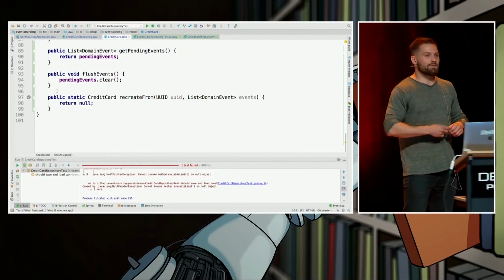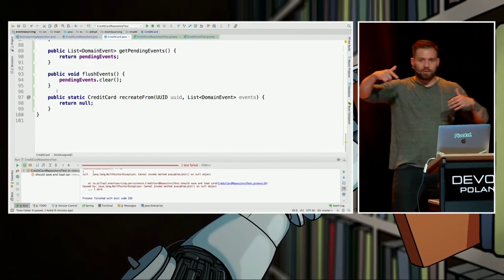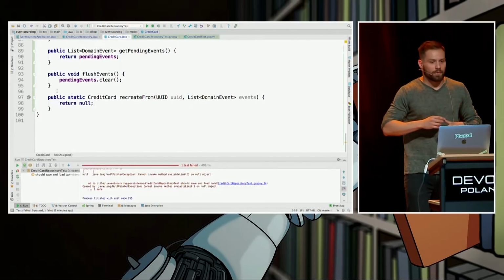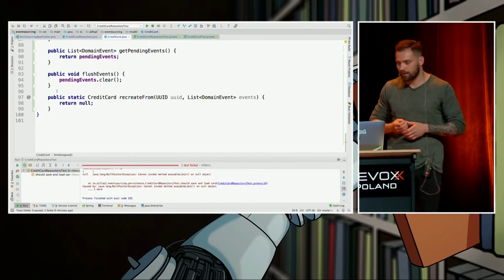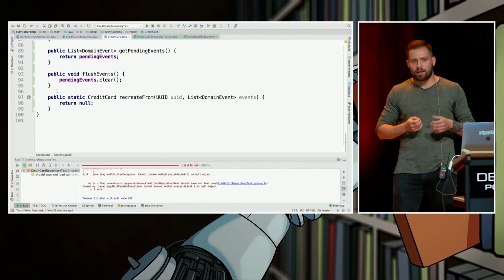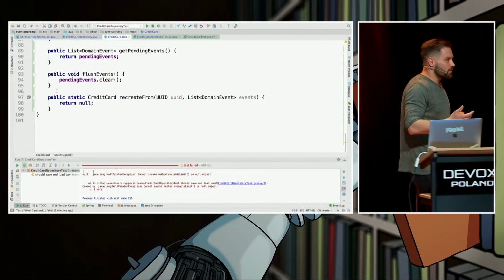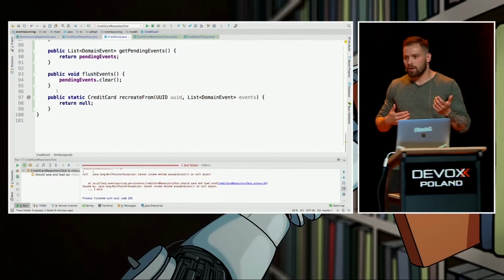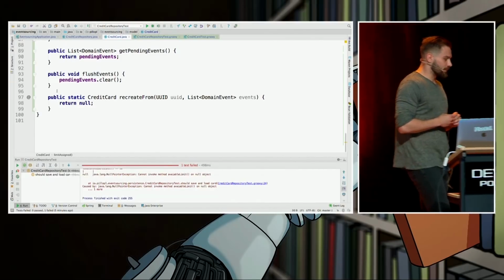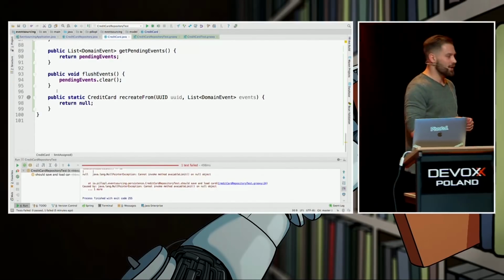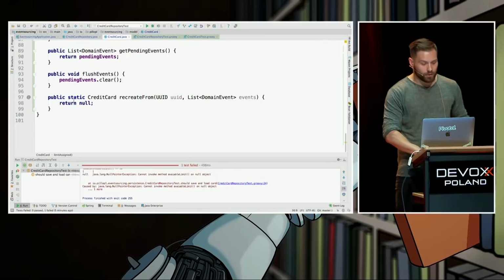Is there anyone who likes functional programming? A lot of people. Cool. This is basically left fold and pattern match. Nothing more. So we are going to do left fold pattern match with our events to get the state of the credit card. The bad news is that Java 8 doesn't have built-in support for left fold. So we can play around with reduce, which is something different, or for loop, while loop, or even weirder stuff. Or we can take advantage of a functional library for Java, which is named Vavr. I'm going for the last option because it's the quickest one.